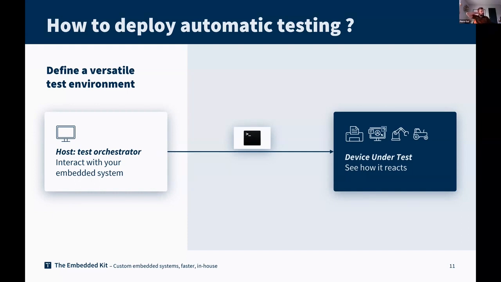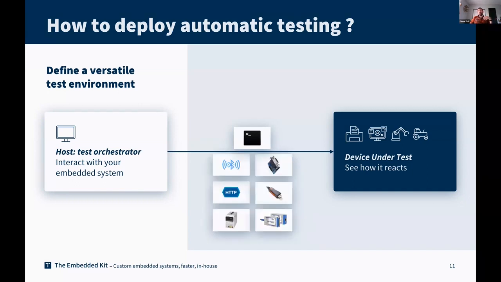What is interesting here is that you will be able to run, for example, the LTP test or the ptest directly from your host, get the result, pass the result in your host test orchestrator, and then validate what happened during the test. So a host, a device under test, and being able to interact with your device.